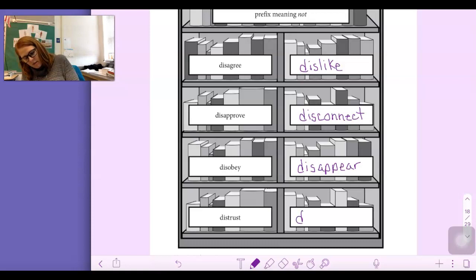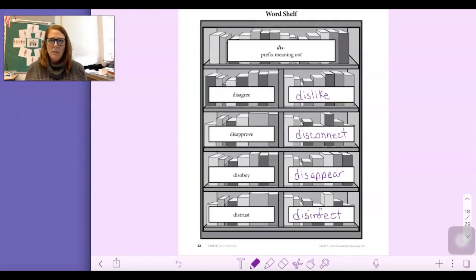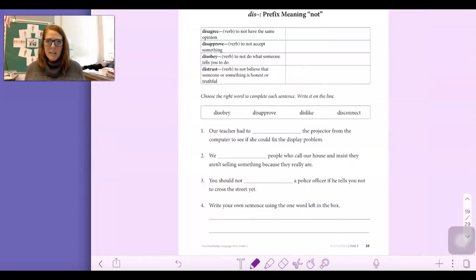And last, this is appropriate for the times we're living in, disinfect. So we want to not infect. Okay? So that's the word shelf for dis. Let's go over to 4.2. And you're not doing anything up in the top box, but down at the bottom here, it says choose the right word to complete each sentence. Write it on the line.